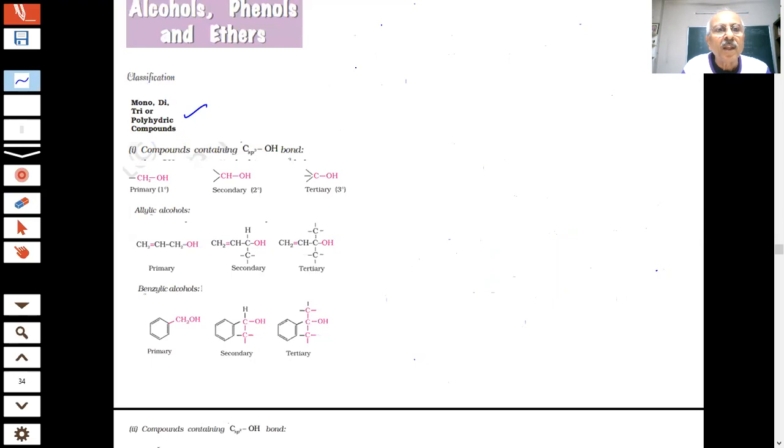Okay. Now we are talking of classification, students, of compounds of alcohols which contain the Csp3-OH bond.